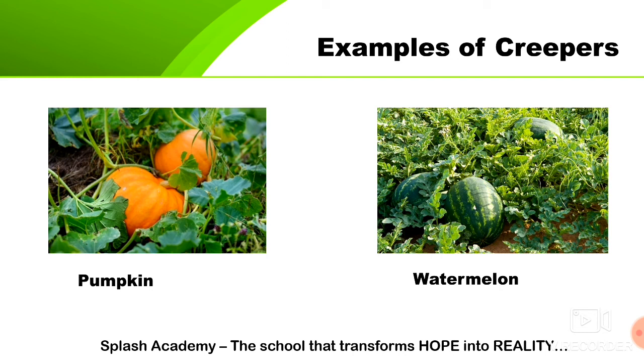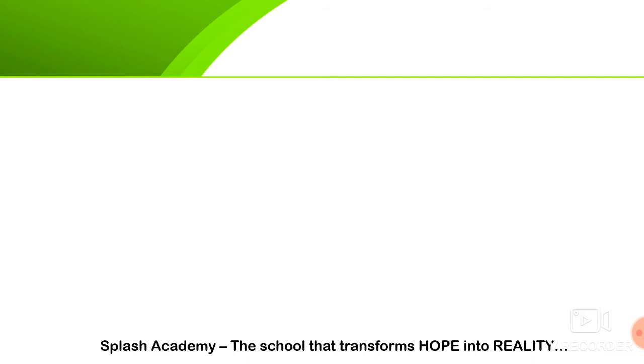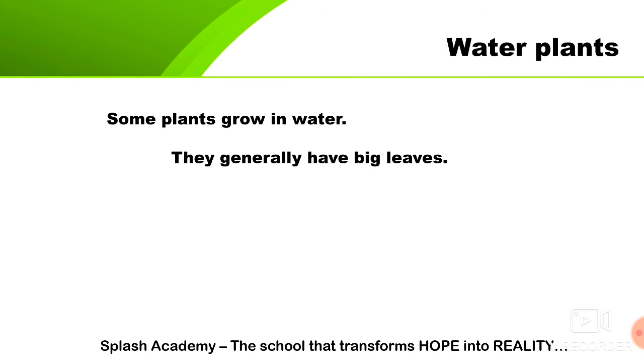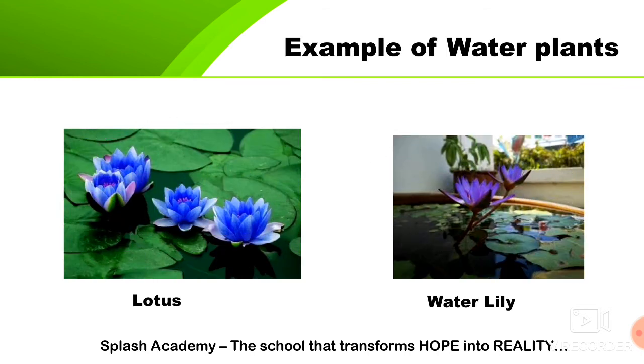After creepers, we will learn about some water plants. The plants which grow in water are known as water plants. There are many water plants, and as they grow in water, generally they have big leaves, like water lily and lotus. If you see them anywhere, from the next time you will notice how large the leaves are.